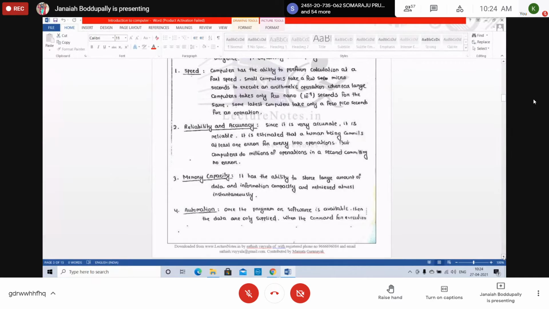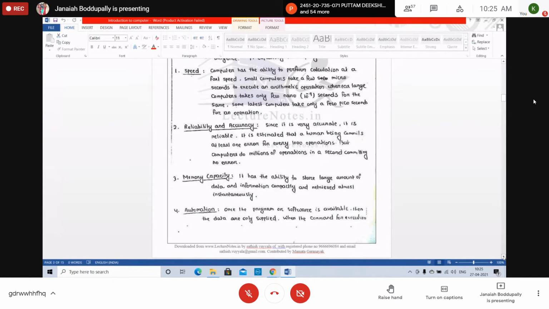It is estimated that a human being commits at least one error for every 1,000 operations. But a computer does millions of operations in a second and commits no errors. That is reliability. If it is accurate, we can say it is reliable. More accuracy, more reliable. Generally, when we do things manually, such as mathematical work, errors come. But computers have no errors.